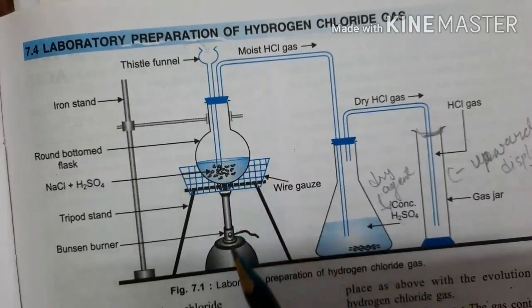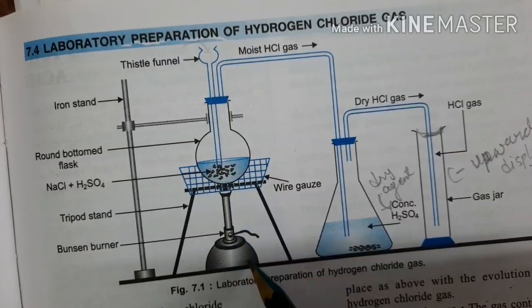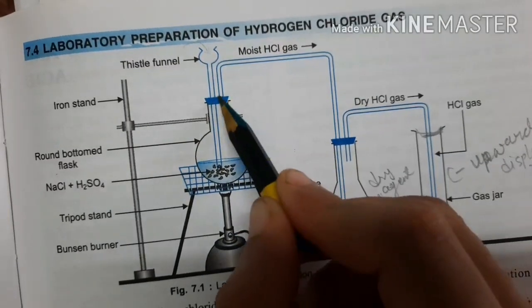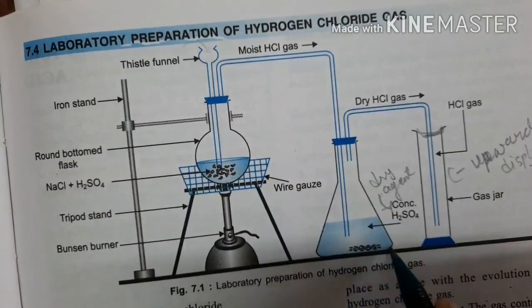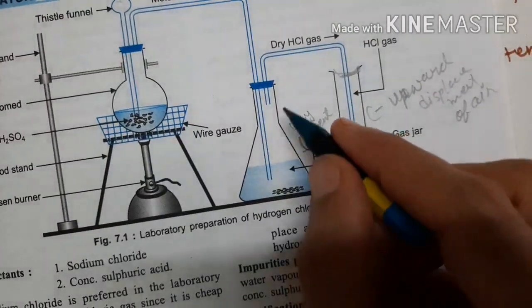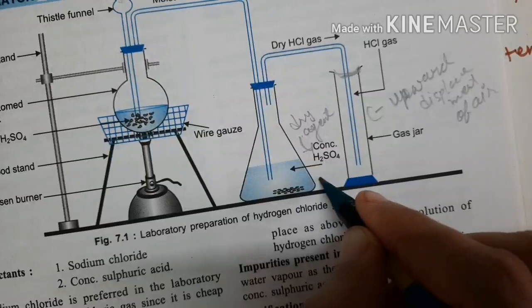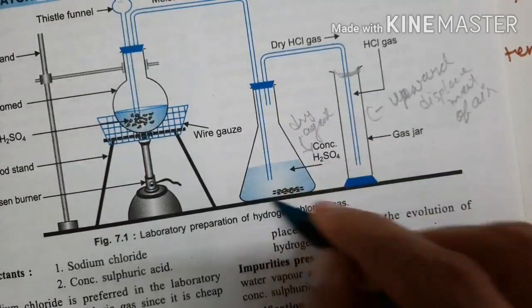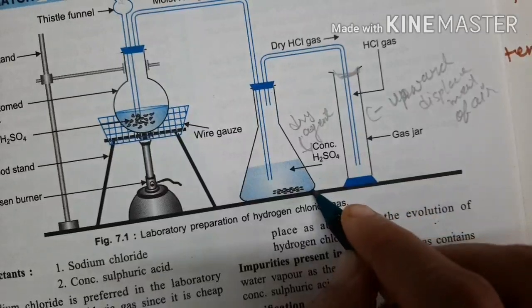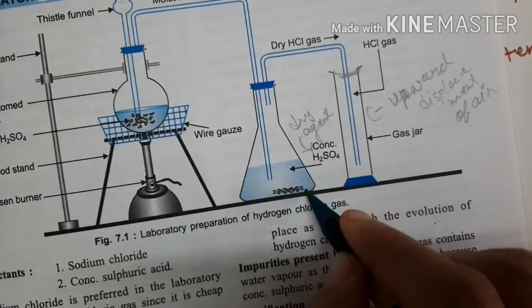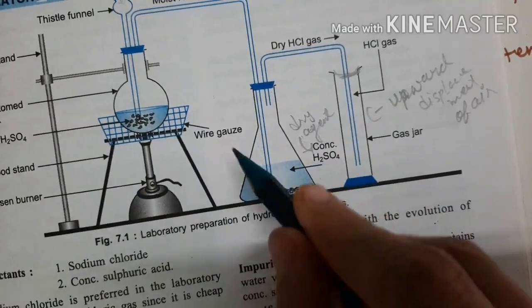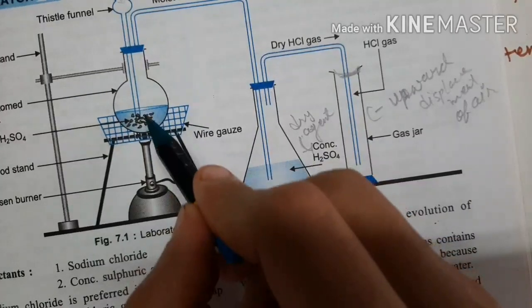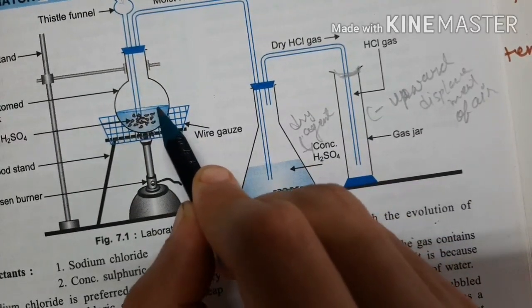Okay, and now this solution is heated. This round bottom flask is connected with another conical flask, which is filled with concentrated H2SO4. Why concentrated H2SO4? That I will tell you. Now here the HCl is generated, that HCl vapor, moist HCl.